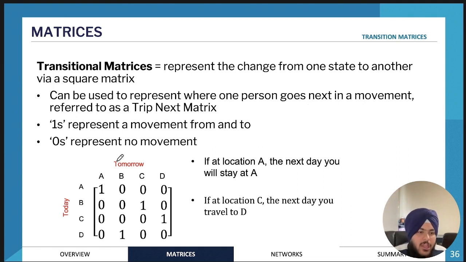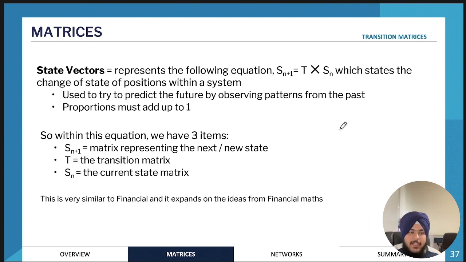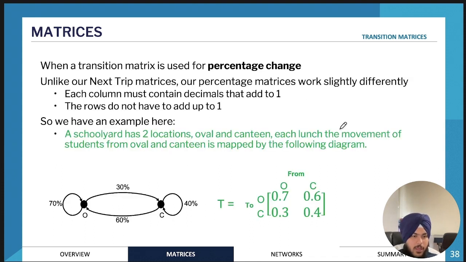And so they can either be really simple transition matrices like this. So for example, if you're at position A today, you will go to position A tomorrow. And if you're at position B today, you'll go to position C tomorrow. And then if you're at position C today, then you'll go to position D tomorrow. So that's essentially how you would read this type of transition matrix. So very similar to communication matrices. But these are not the type of transition matrices that we really use. So I'll come back to this. Okay, so this is what the transition matrices we use would look like.